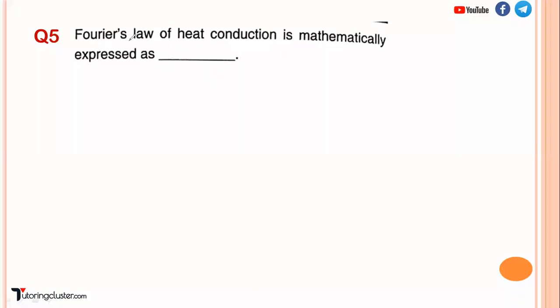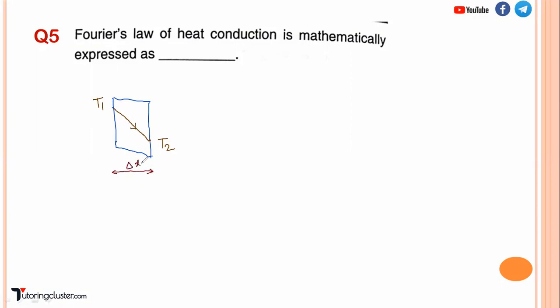Question number 5. Fourier law of heat conduction is mathematically expressed as. Okay, so basically Fourier law, what it says, let's say you are having a block. Let's say this end is at T1 degree Celsius, which is at higher temperature, and this end is at T2. So heat is going to flow like this from higher temperature to lower temperature. Let's say this is the thickness of the wall.